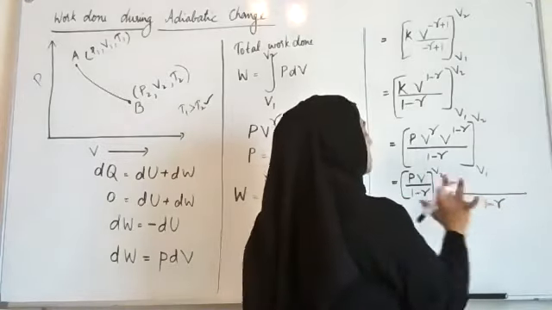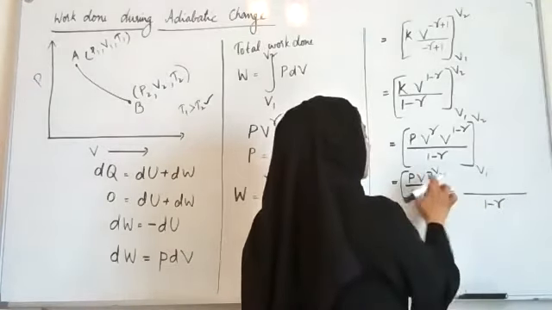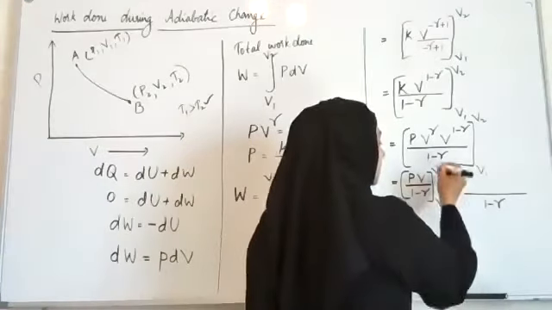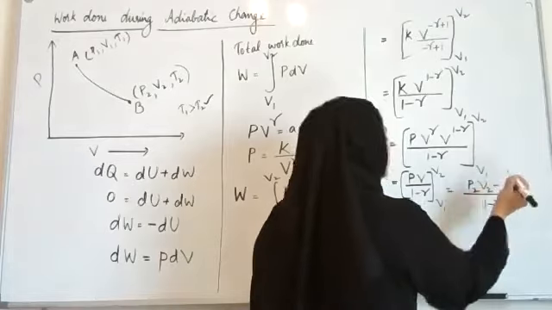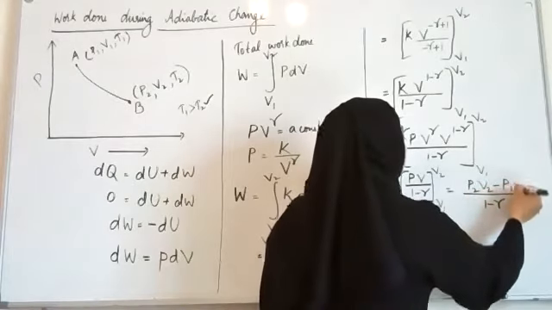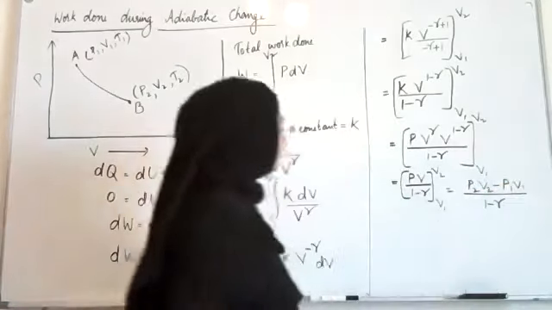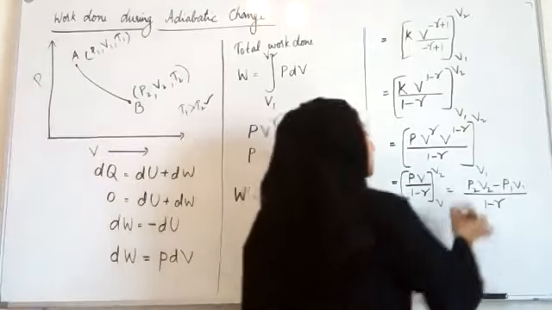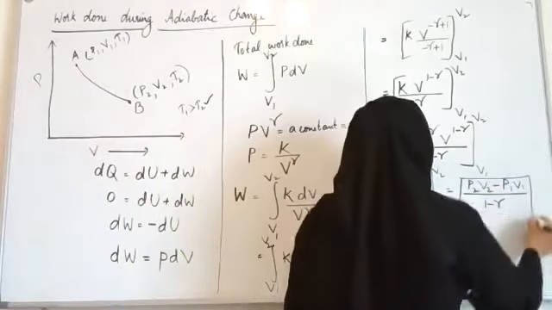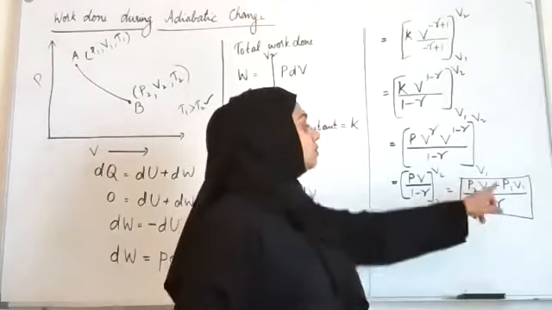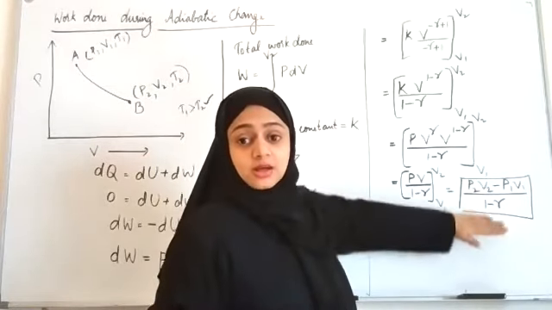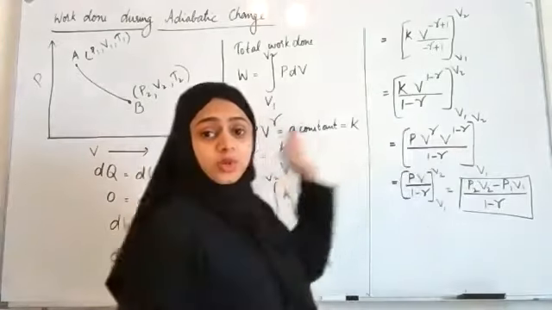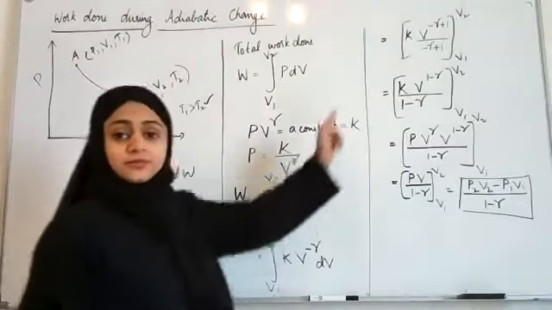So I'm going to write it as 1 minus gamma, and first putting the upper limit, P2 V2 minus P1 V1. So we have the work done, W is equal to P2 V2 minus P1 V1 divided by 1 minus gamma. Is this clear to you? How we got this expression?